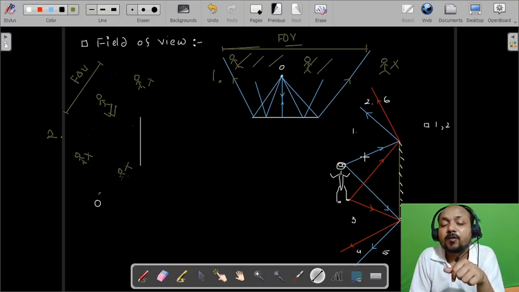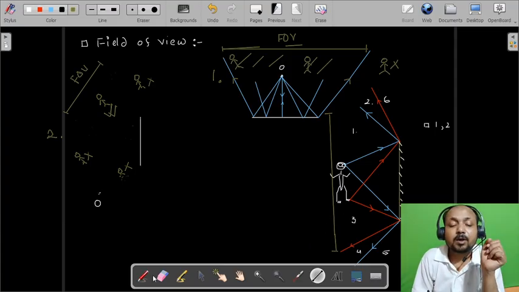So incident ray from the head is here, incident from the leg is here. So whatever be the field of view, that should be within these two reflected rays, okay. So this region that I am tracing right now would be the required field of view, okay. Means within this region the observer will be able to see the complete image of the object.